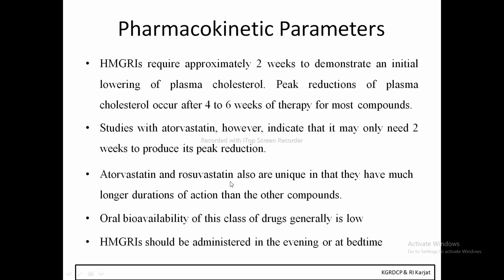Atorvastatin and rosuvastatin also are unique in that they have a much longer duration of action than the other compounds. So atorvastatin and rosuvastatin show their activity within a shorter period, and their duration of action is much longer. Oral bioavailability of this class of drug generally is low, and these HMG-CoA reductase inhibitors are administered in the evening or at bedtime.